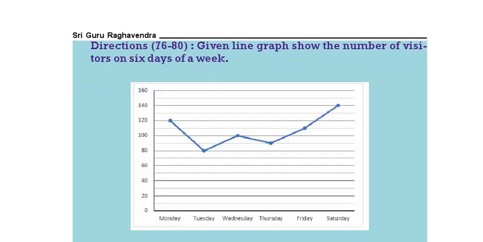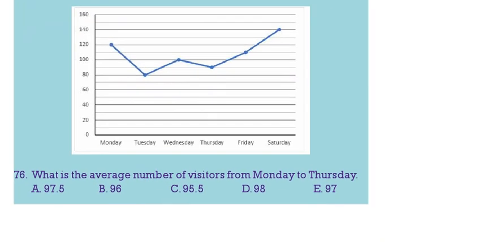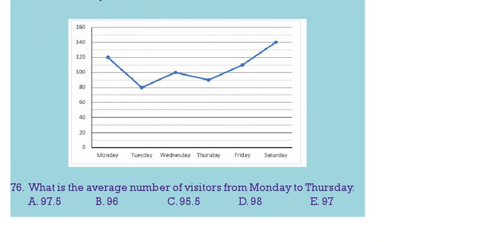Next question. 76 to 80. So here the number of visitors are given. First you take it in the form of a table: Monday, Tuesday, Wednesday, Thursday, Friday, Saturday. See here, 0, 10, 20, 30, 40. So each line is equal to 10 units.